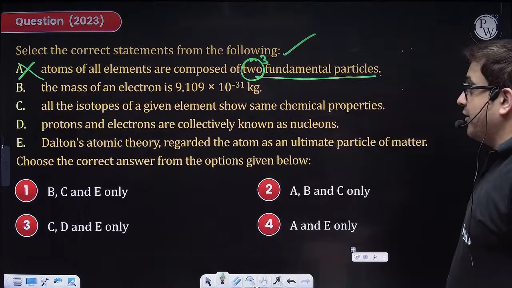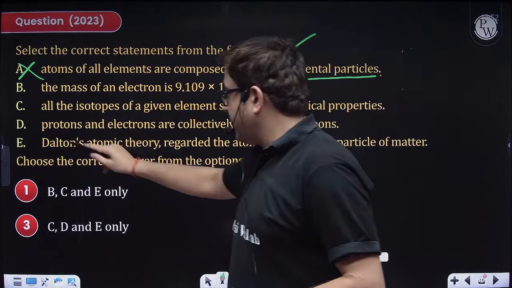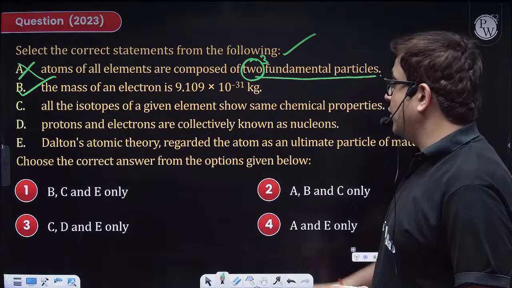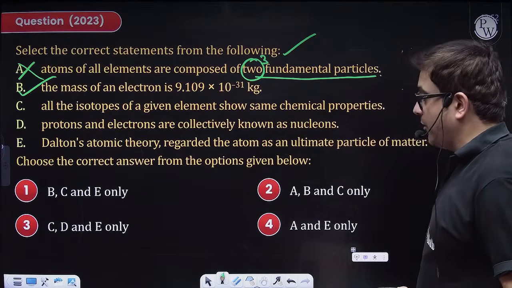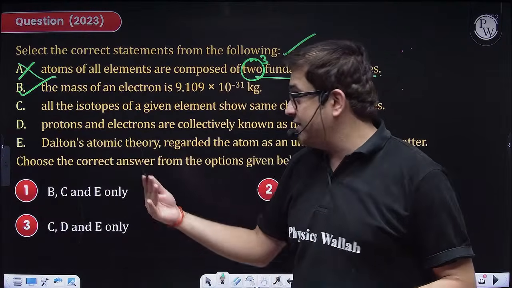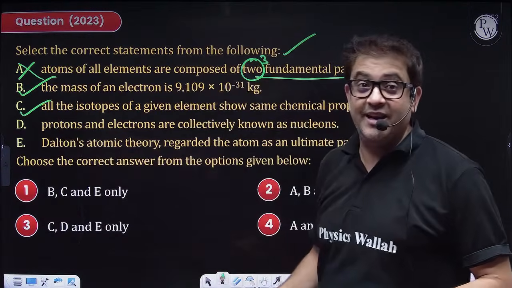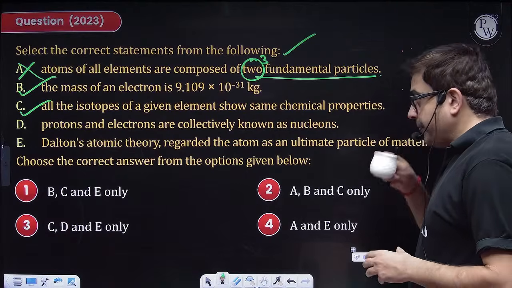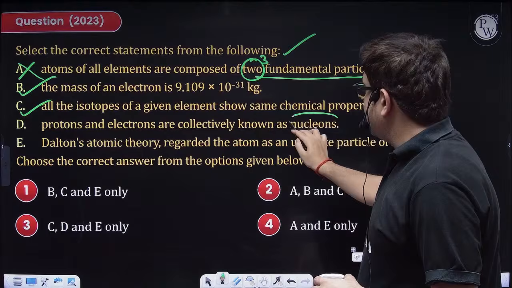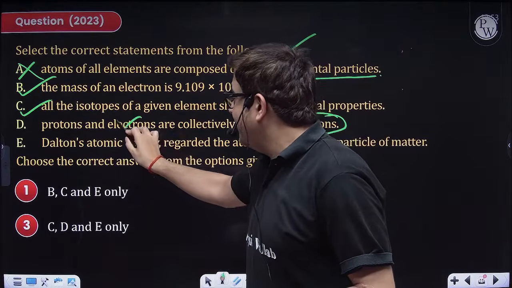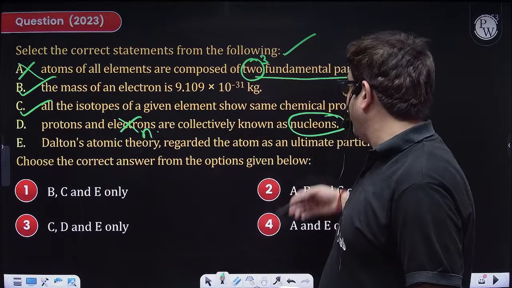The mass of electron is definitely 9.1 into 10 to the power minus 31 kg. This is good, so B is correct. All isotopes of a given element show the same chemical property. Yes, sir. Isotopes have different physical properties because mass is different. Chemical property is the same because they have the same electrons. Nucleons are the entities present inside the nucleus, so protons and neutrons are collectively called nucleons.